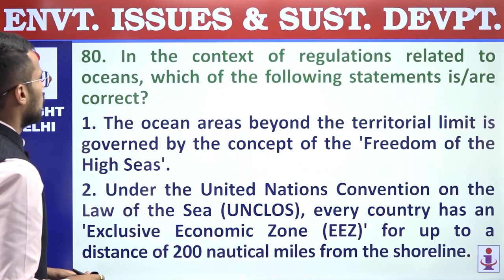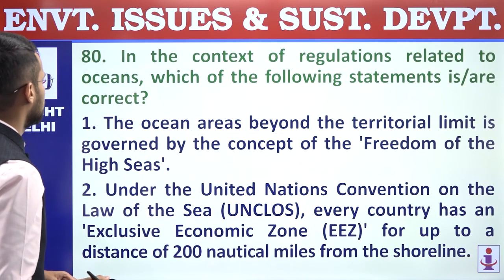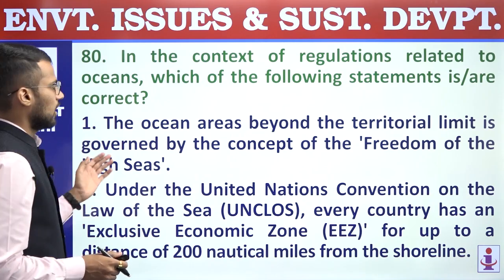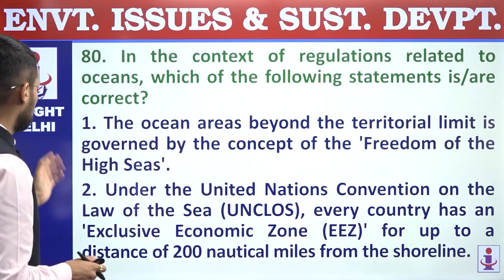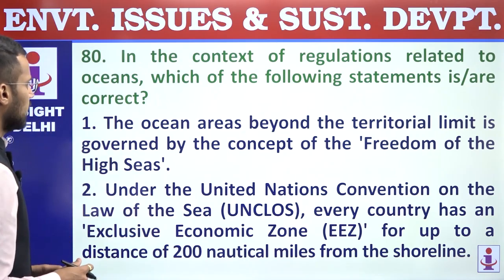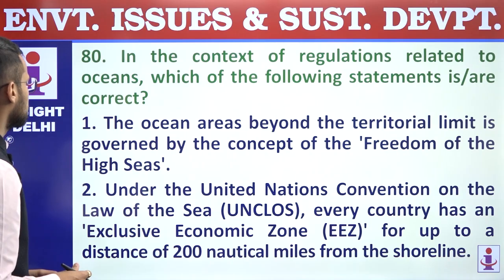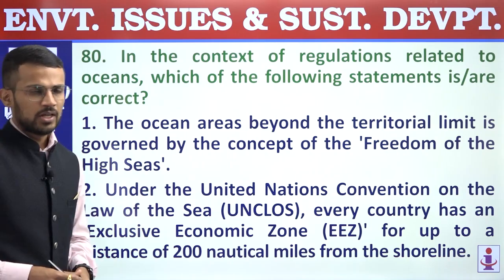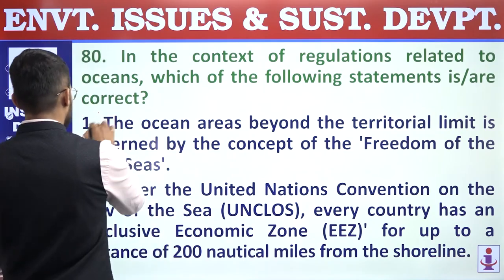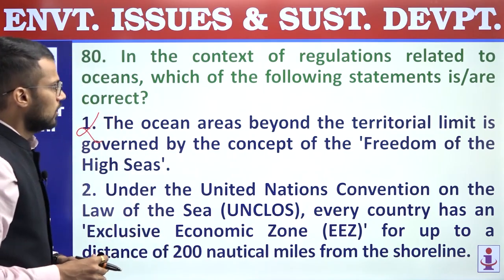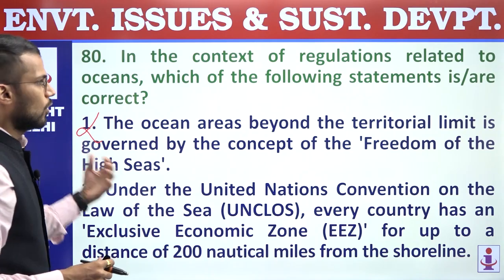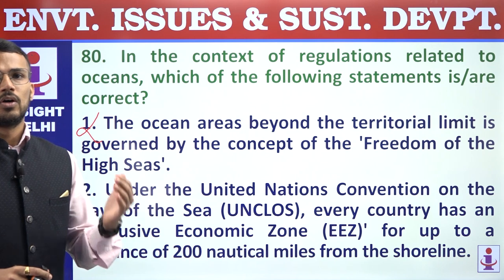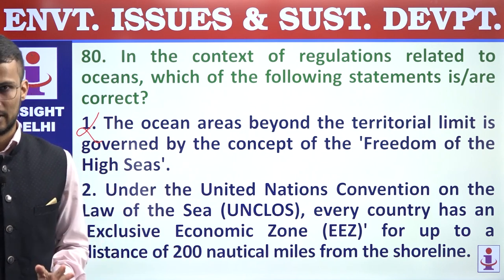80th. In the context of regulations related to oceans, which of the following statements are correct? First, the ocean areas beyond the territorial limit is governed by the concept of freedom of high seas. Now this statement is incorrect, because now the oceans beyond territorial limits are governed by the concept of common heritage of humans.